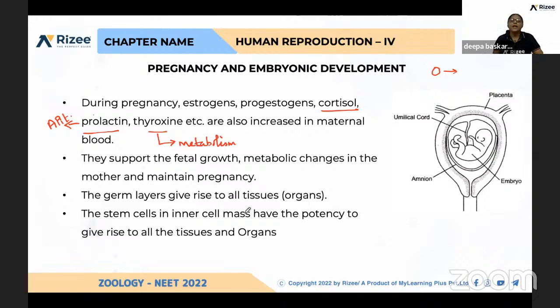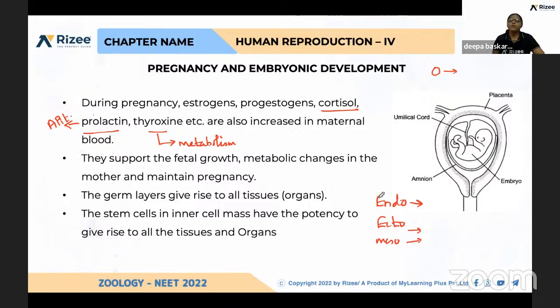Okay. And again, see, all the layers we have already discussed in structural organization: endoderm, ectoderm, and mesoderm. How they develop into other organs, month-wise, producing different organs.